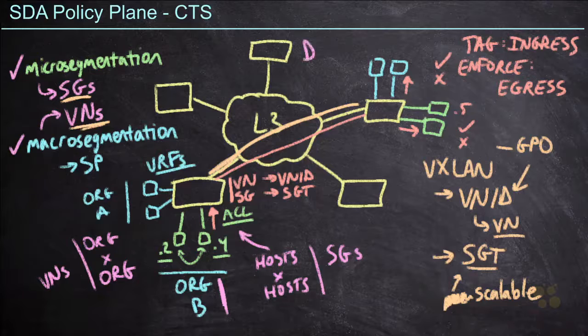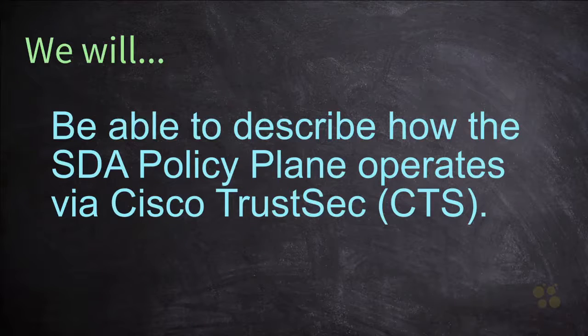So where does all this policy get defined? Well, you guessed it, in DNA Center. And DNA Center will pass that information to ISE in order to enforce it. So in the end, the policy plane for software-defined access gives us a simplified means of deploying policy, like security policy, into our environment. And with that, you're able to describe how the SDA policy plane operates via Cisco TrustSec.